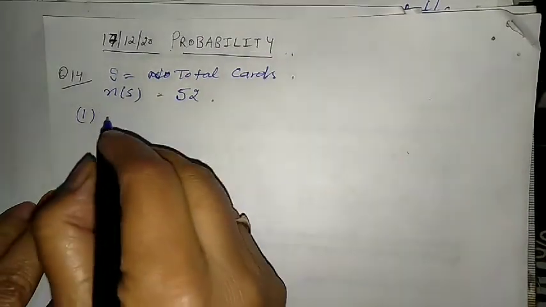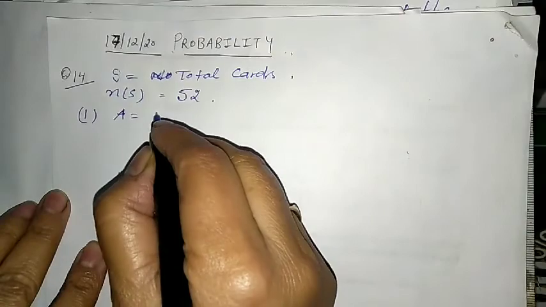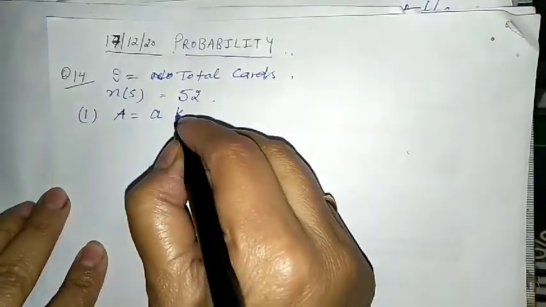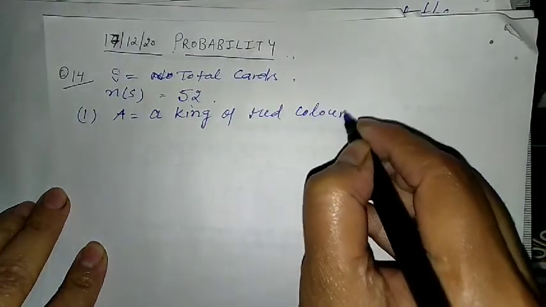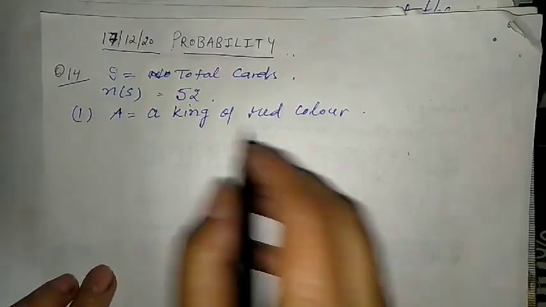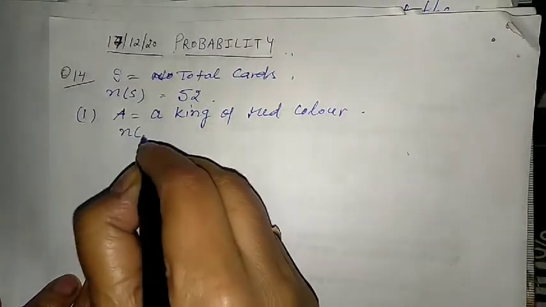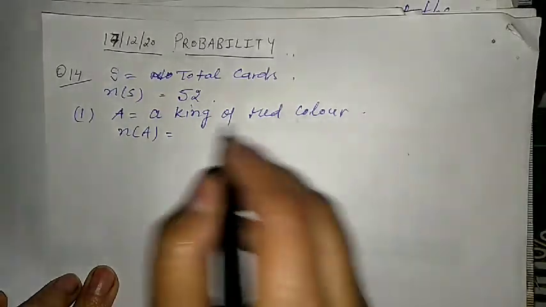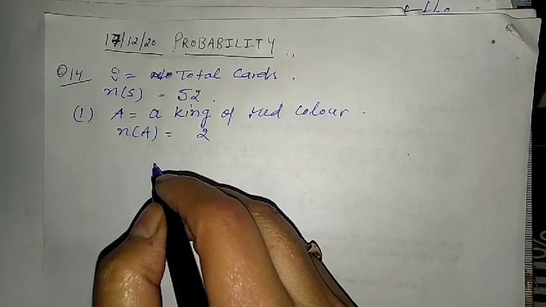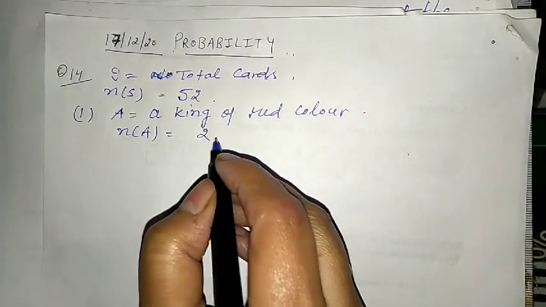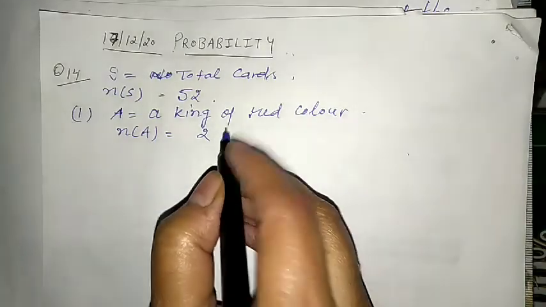Now for the first part, it is given a king of red color. We will write here A, a king of red color. How many kings will be there of red color? There will be 2 kings. You know that in the last video we had discussed the heart and the diamond are of red colors, and each suit is having one king. So 2 suits, so 2 kings. So number of A is 2.